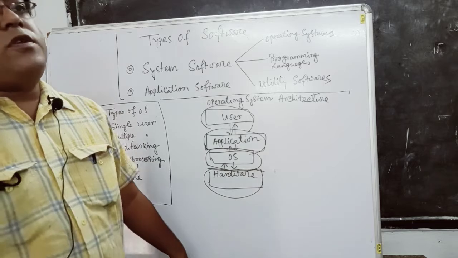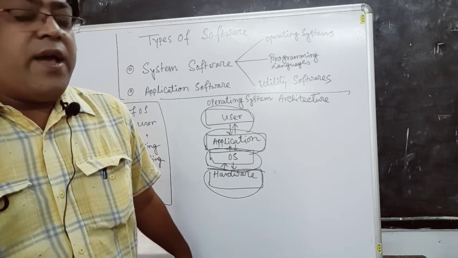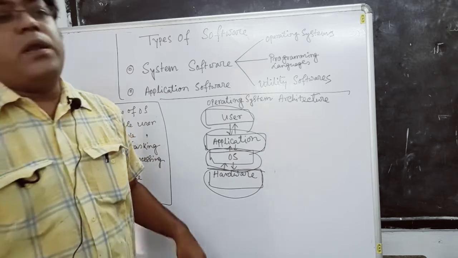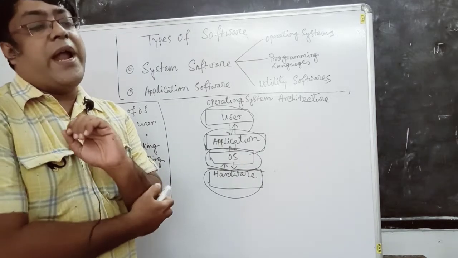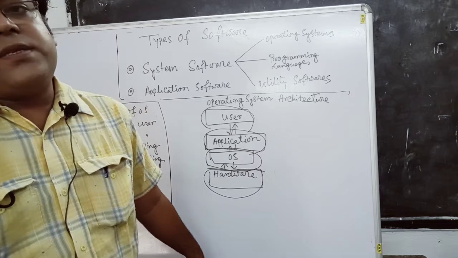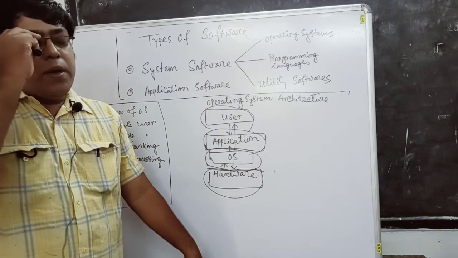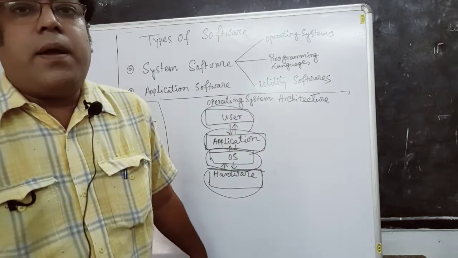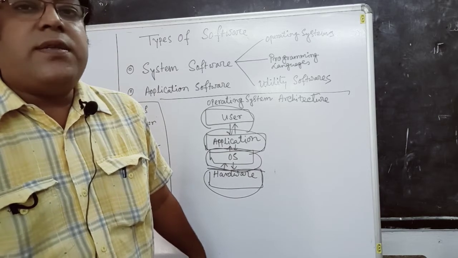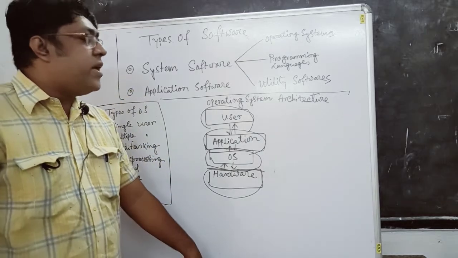The driver software works on a particular device and actually controls the particular device which we want to attach to our computer. Then the several types of antivirus are also considered utility software. We know computers are attacked by different types of computer viruses, and antivirus actually protects our computer. It is considered a utility software.